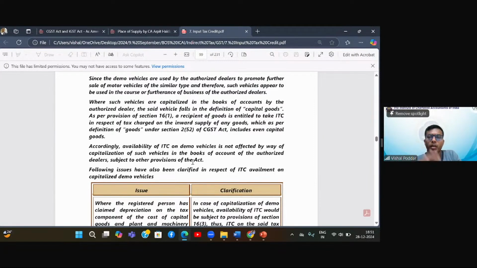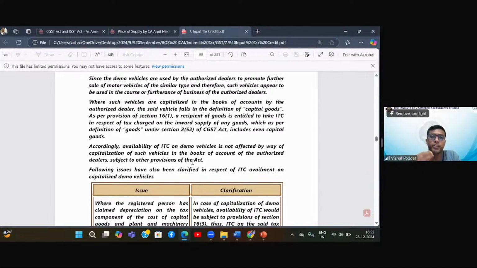In simple words, whether you show it as your marketing expense and expense out in P&L, like some people may treat the cost of demo vehicle not as an asset, but they may show it in their P&L. So they may treat the cost that they are paying for that demo vehicle as a revenue expense and expense it out. Some people will say, no, this vehicle anyways is costing a good amount.